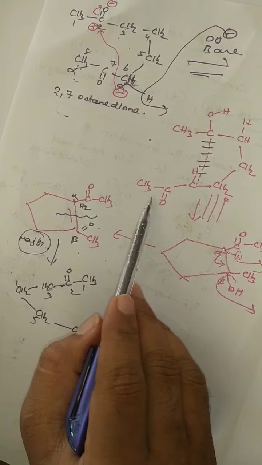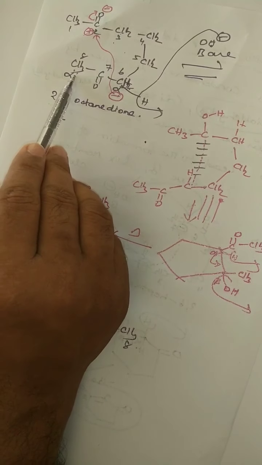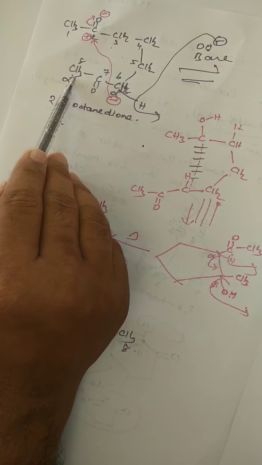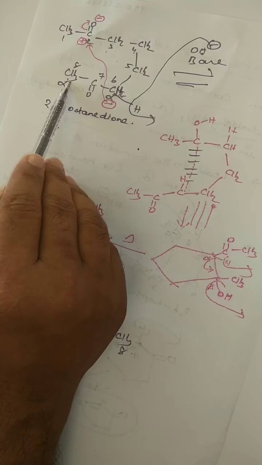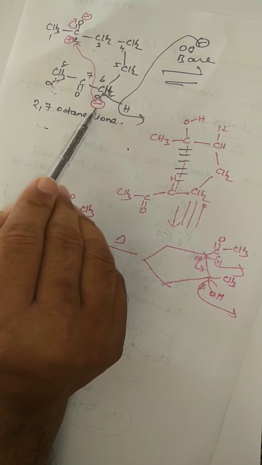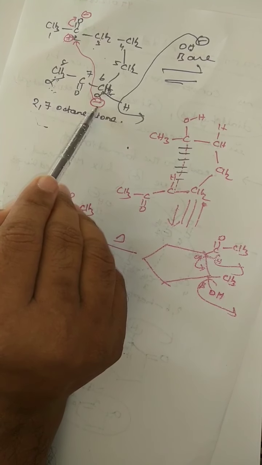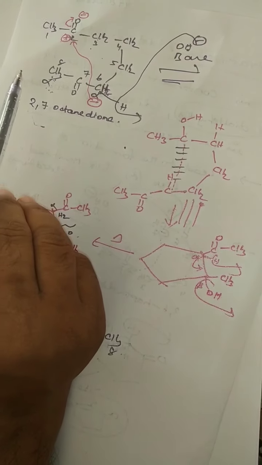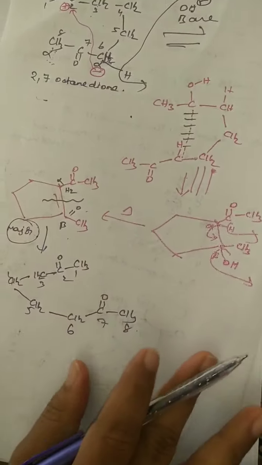There is another possibility also for generating a carbanion. Here you may get CH2 minus and you will get a six-membered, maybe bigger, ring. But this is the more stable one. Here the carbanion is formed. This carbanion is more stable than this one.